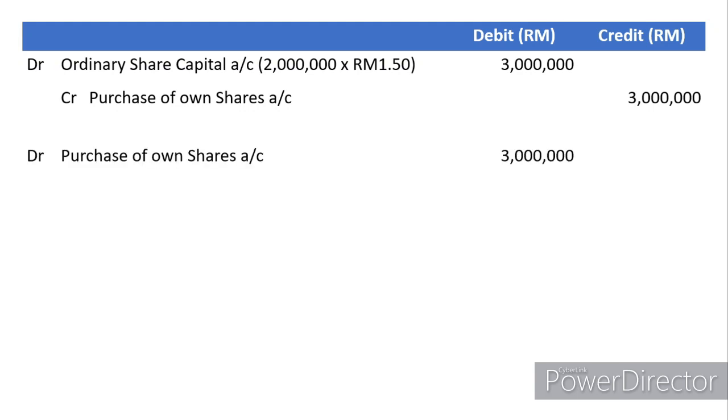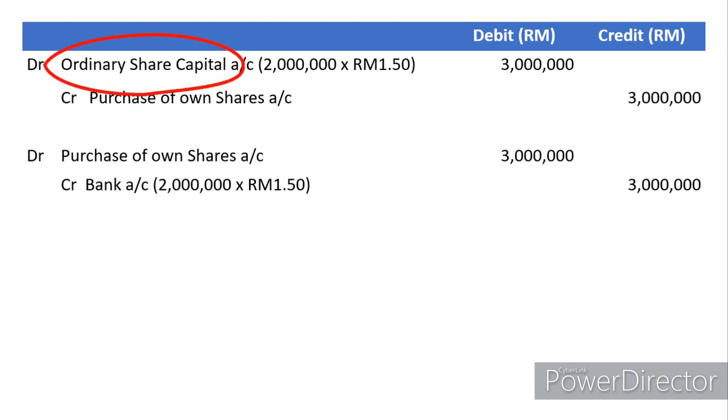The next line would be debit purchase of own shares, credit bank 3 million, being the payment to your shareholders. So there is a reduction of share capital with a value of 3 million. So we have to replace that. So we're going to utilize our retained profit. Retained profit is an equity.